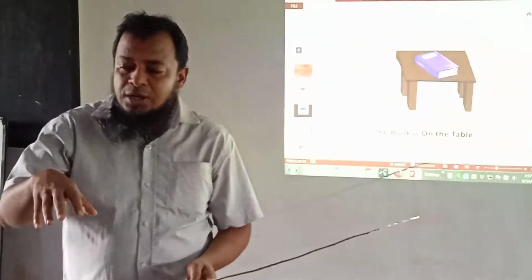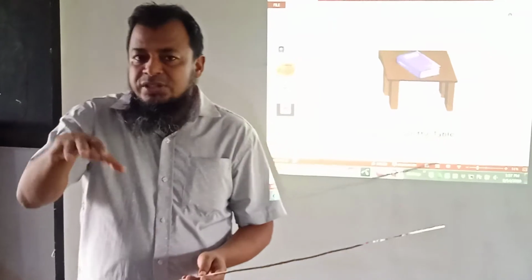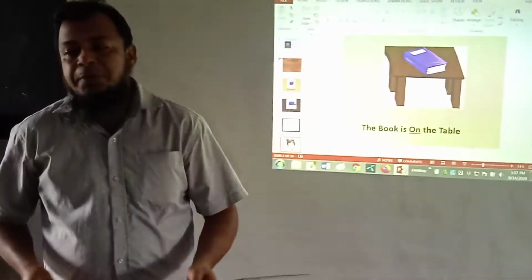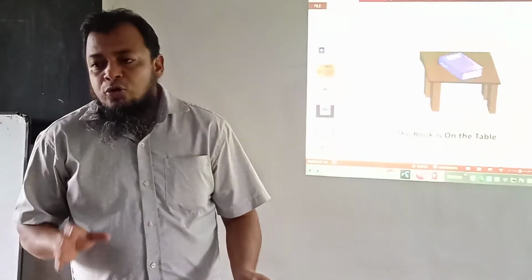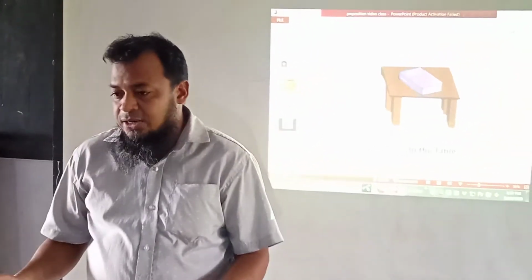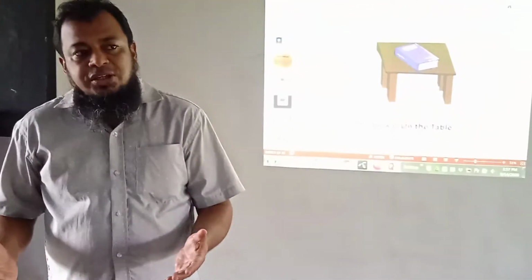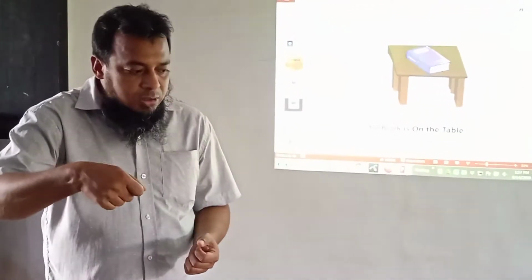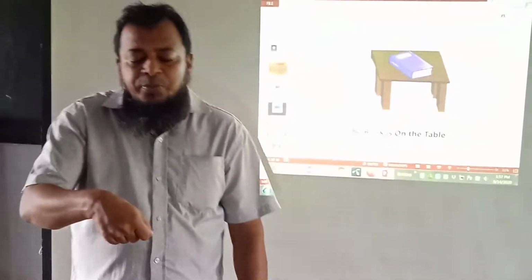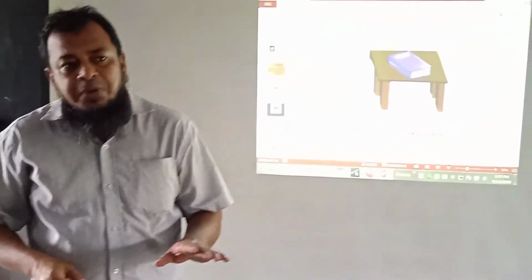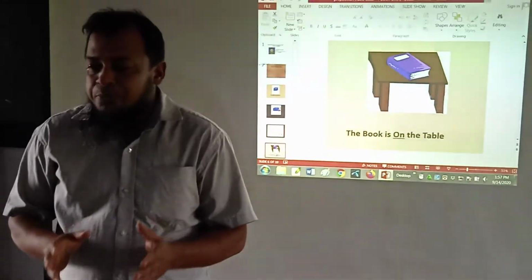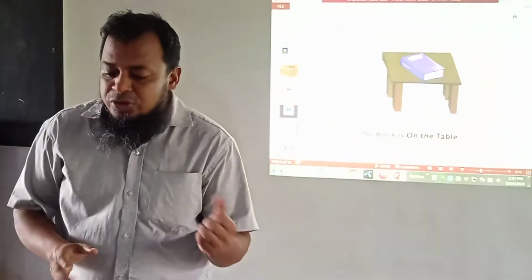So when we say something is on something, it means there is contact. There is another very notable meaning: depend on. If I sit on a chair, then I am depending on the chair. If someone walks on a stick, he is depending on the stick. So on is used for various purposes, but the most appropriate meaning of the preposition on is depending on something.